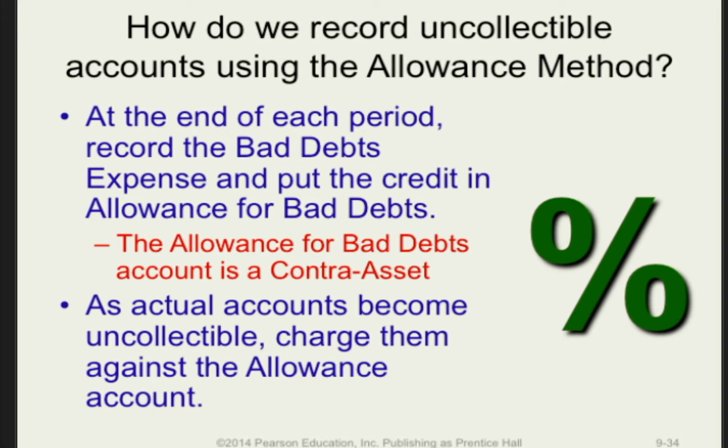At the end of each period, we will make an estimate of the bad debt expense and record a related adjustment in a contra asset account called allowance for bad debts. This carries a credit balance. The allowance for bad debts will be deducted from the accounts receivable account, and the difference will be reported as net accounts receivable. In the future, as actual accounts are determined to be uncollectible, they will be written off against the allowance for bad debts.